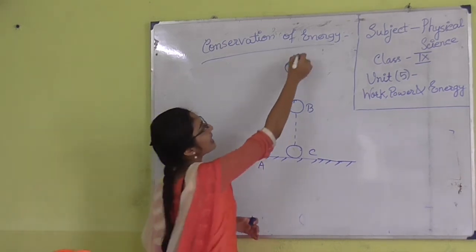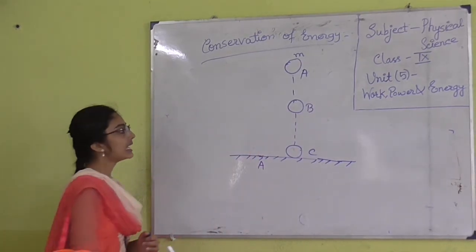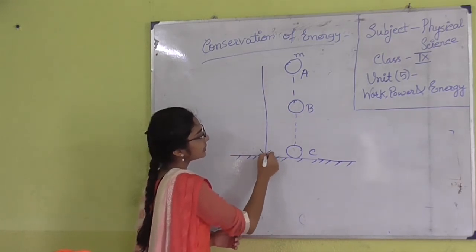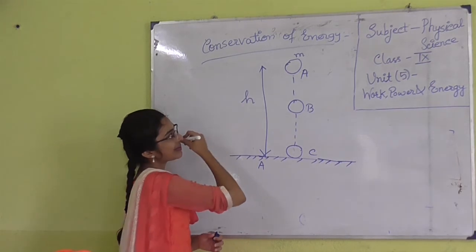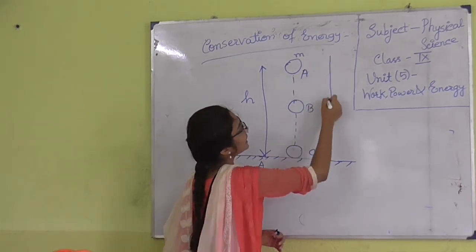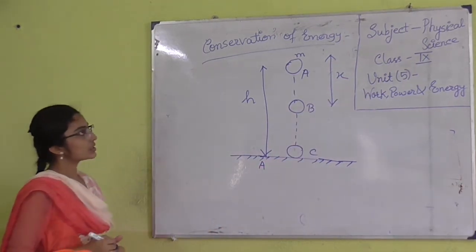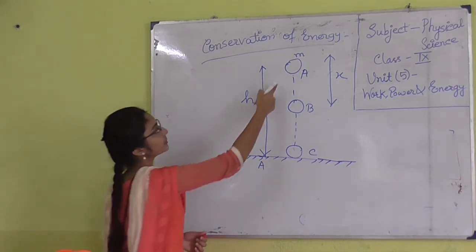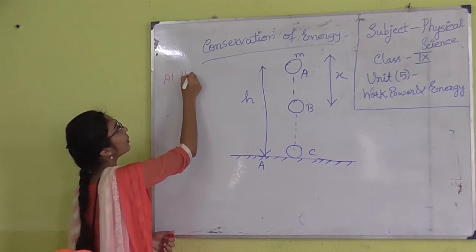Suppose the mass of the ball is m and the gravitational acceleration is g, and the height of the ball from the ground is h, and the height from A to B is x. Okay, so let us start. What is the energy of the ball at the point A?